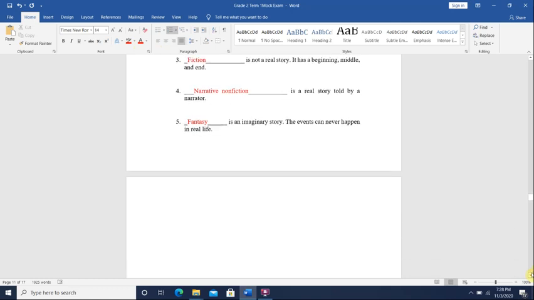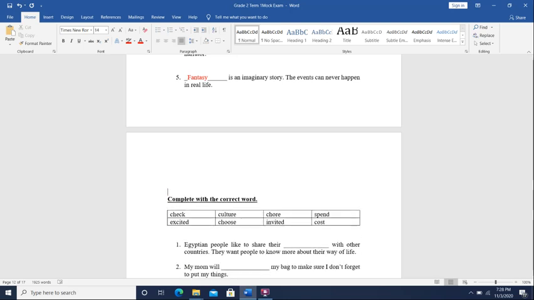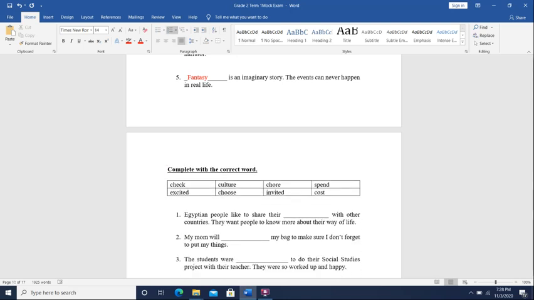Like when a mouse talks, when mouse and snake and hedgehog, right? When they were talking, animals can't talk. Okay? So you'll find that in a fantasy, characters are animals and they speak or behave like people. All right? Okay, here we have some of our vocabulary words.